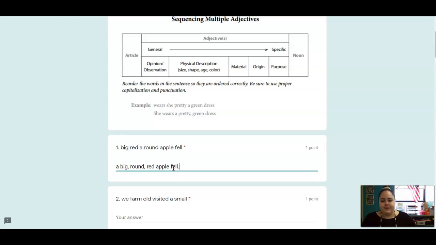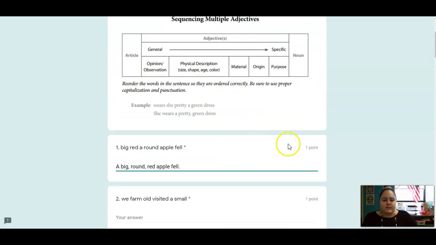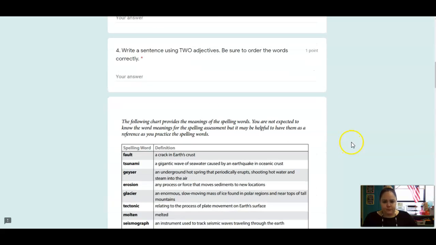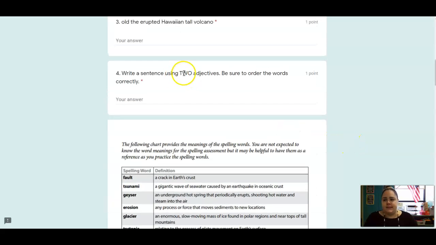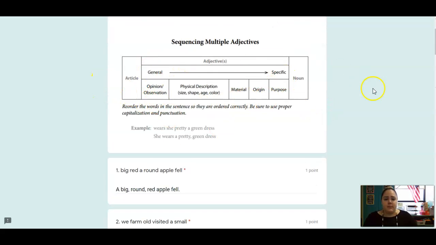All right. They're a little bit tricky. Oh, let me change my capital A. But try your best, rearrange them, and use this chart to help you. Okay? Number 4, you're going to write a sentence that uses 2 adjectives correctly. So just pick a sentence, pick 2 of these adjectives, and put them in the right order.